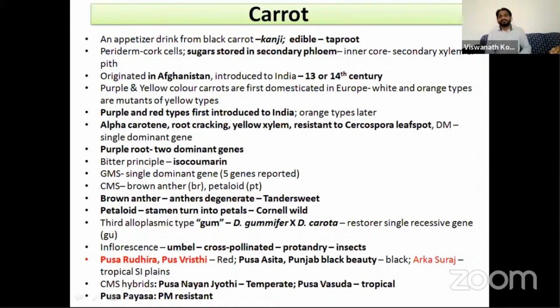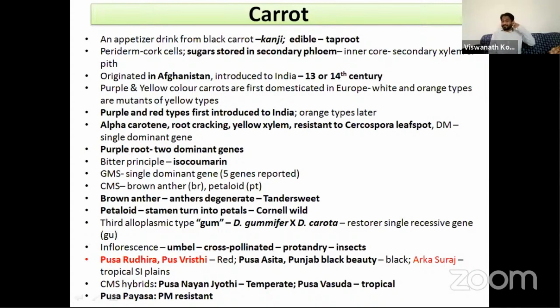Please remember wherever these introductions are given in a particular century, because there were previous questions about the introduction of tapioca into India in this century and the introduction of French bean into India in this century. So wherever I have given the centuries when a particular crop was introduced to India, please remember.